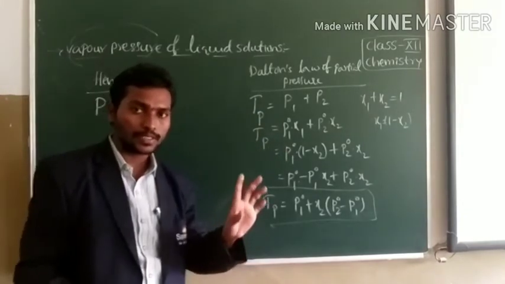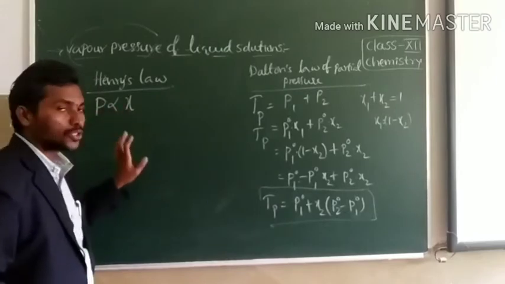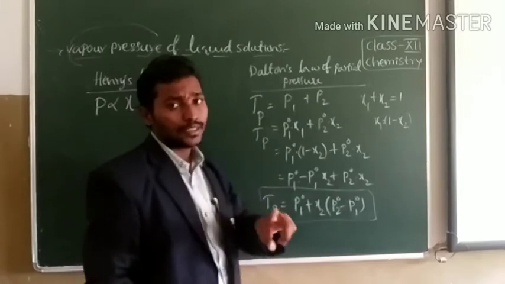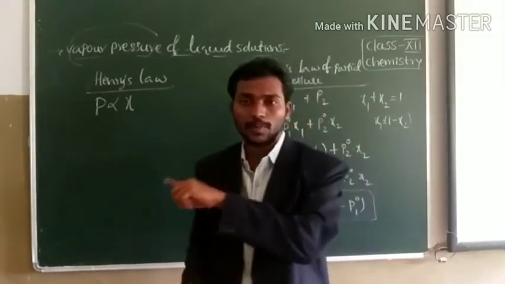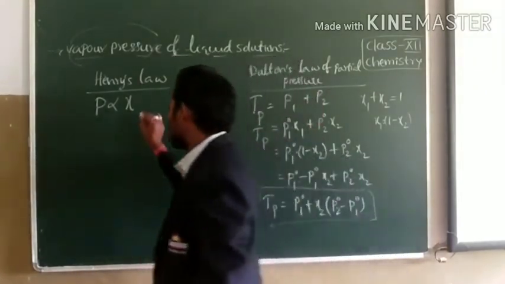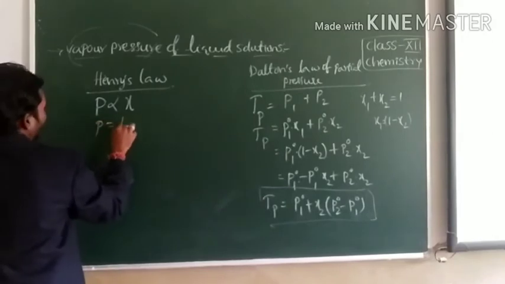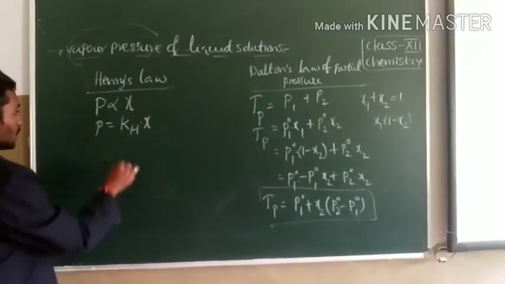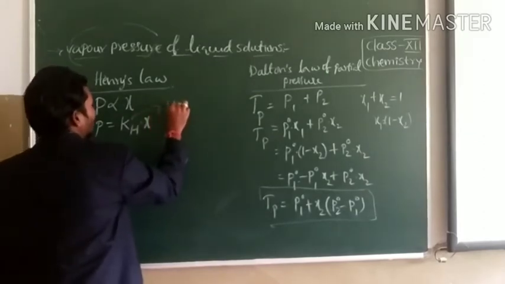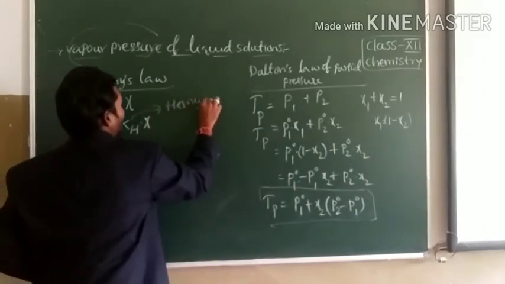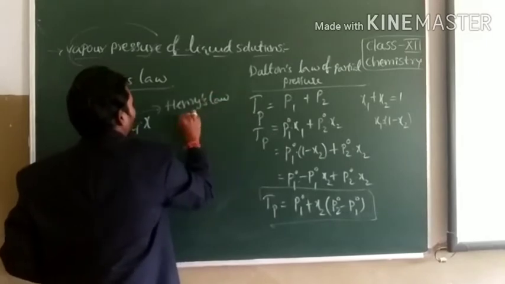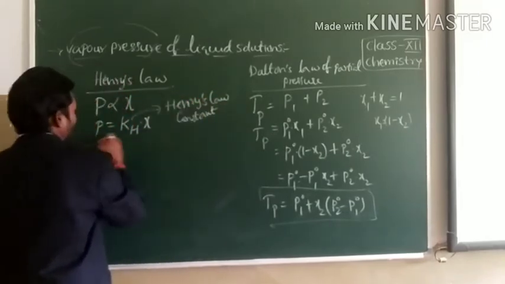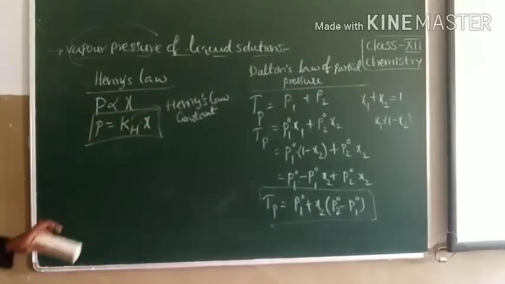So P is equal to KH into chi. What is KH here? KH is Henry's law constant. Now let us see Raoult's law.